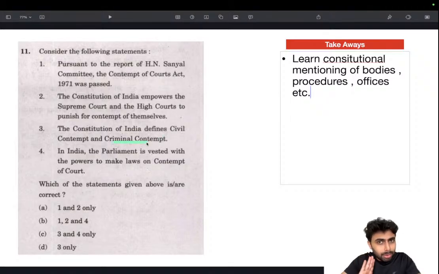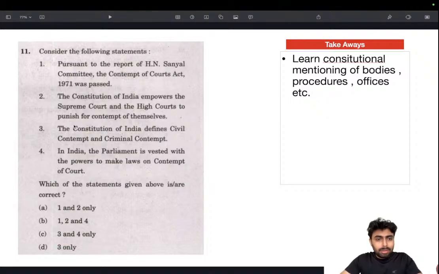I'm saying this purely on logic. There is a fact to it, obviously, but the Constitution very rarely defines things, especially in terms of contempt. There is a good chance it won't be defining anything of that sort. So this could be wrong. Eliminating 3 leaves us with 1, 2 and 2, 4, meaning 1, 2 is right.